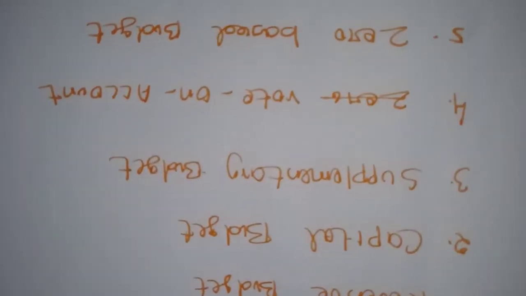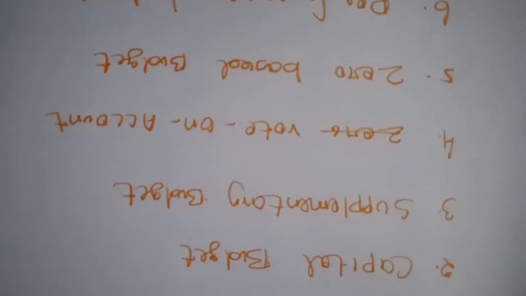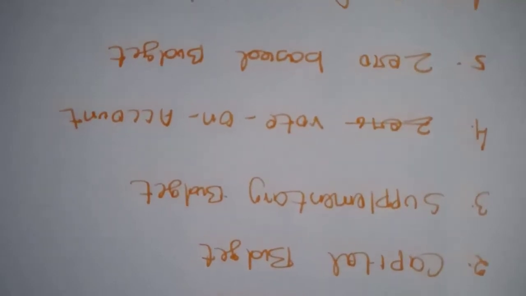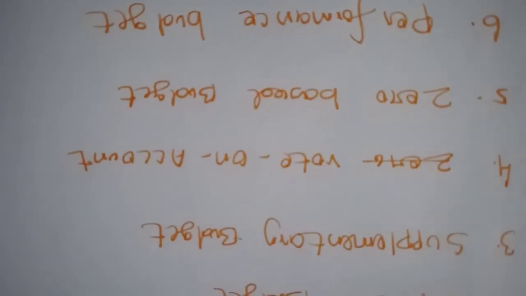That budget is considered as a supplementary budget. Next is zero-based budget. The government of India presented the zero-based budgeting at first in 1987 to 88. It involves the fresh evaluation of expenditure in the government budget, assuming it as a new time. Because every year the government makes some budget.